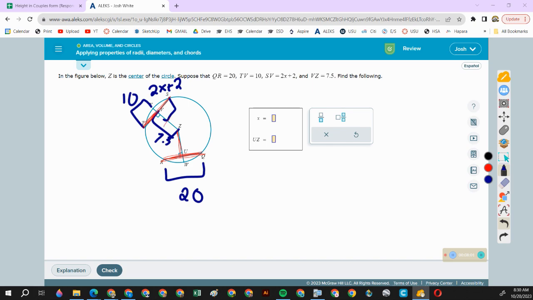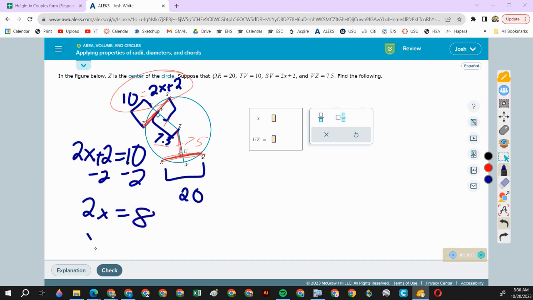And that tells us that these two sides are the same length. So if VZ is 7.5, then UZ is also 7.5. And then those two are equal. 2x plus 2 is equal to 10. Subtract the 2. So x is 4.